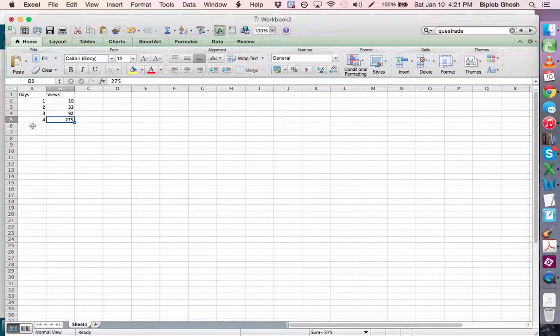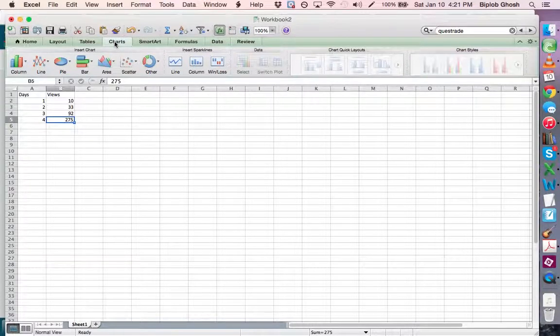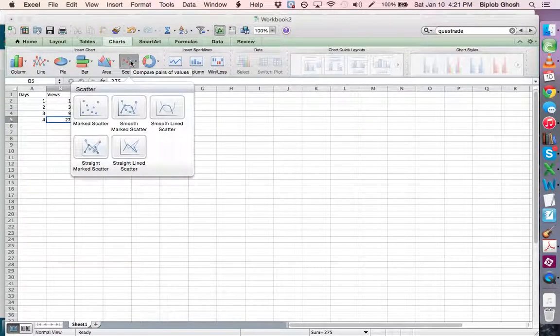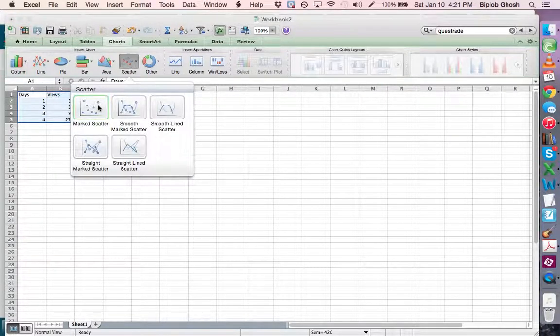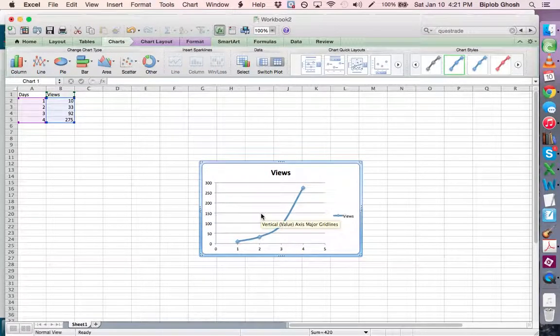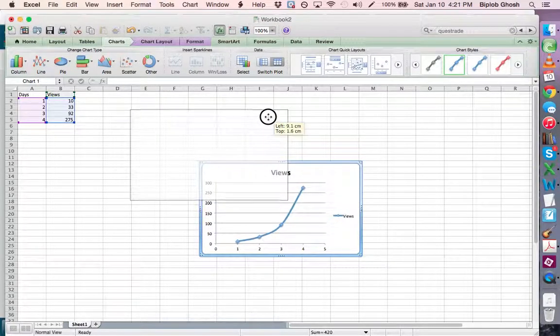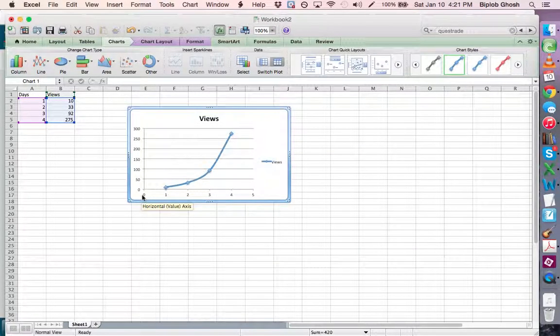So how do you represent this on a graph? Before you do that, highlight these two columns. Then go to charts, click on scatter, and then smooth marker scatter plot. It automatically creates a plot for me. On the x-axis is the number of days, and on the y-axis is the number of views, and it looks like that exponential growth that we can see.